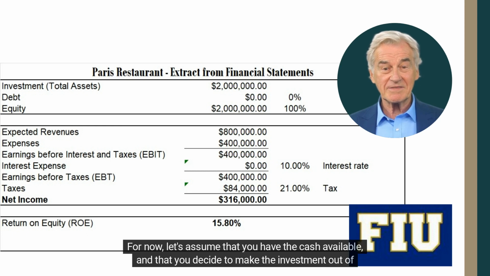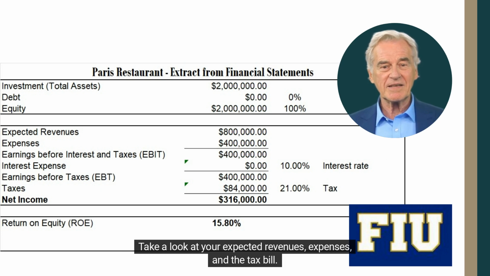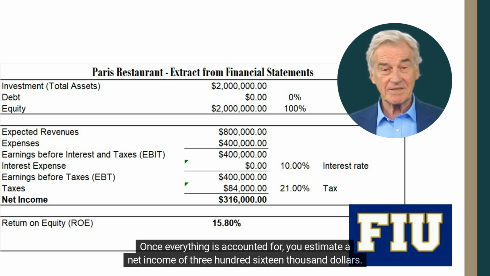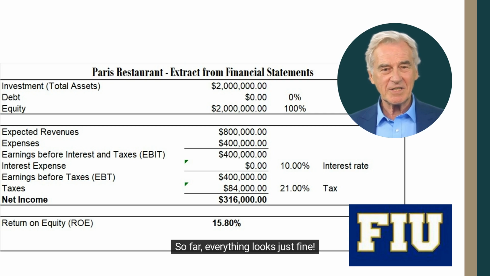For now, let's assume that you have the cash available and that you decide to make the investment out of pocket. Take a look at your expected revenues, expenses, and the tax bill. Once everything is accounted for, you estimate a net income of $316,000. Hence, your ROE is 15.8%. So far, everything looks just fine.